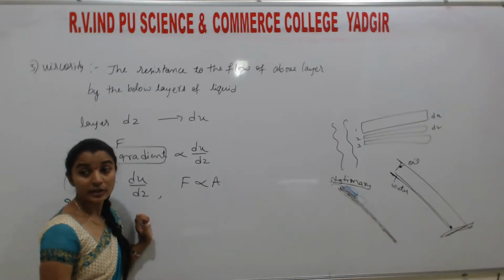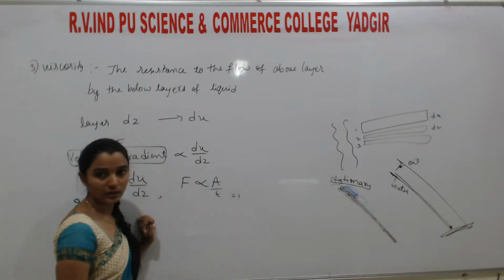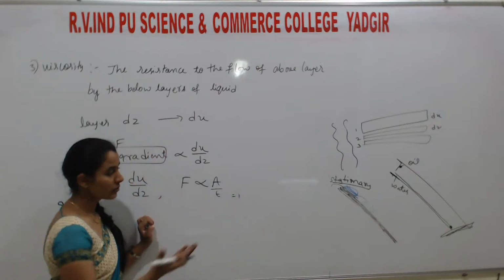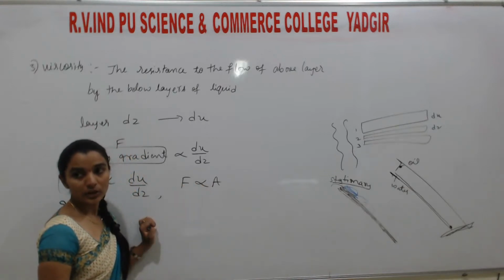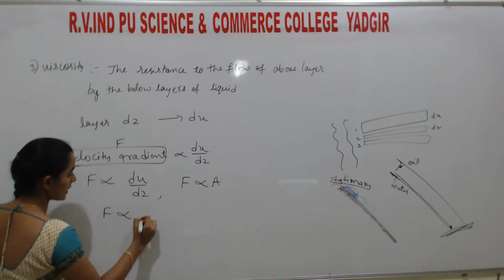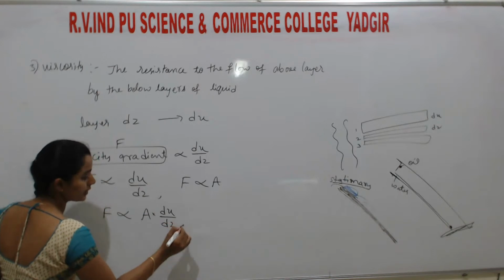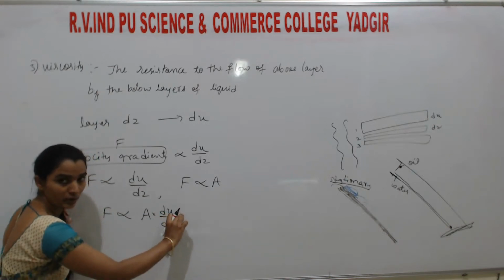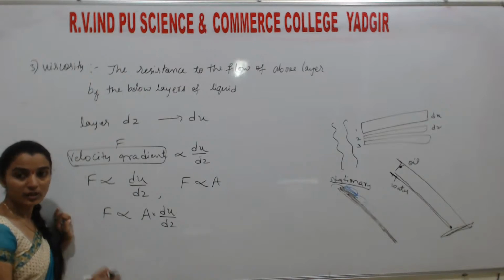I am considering time as 1. So force is directly proportional to area. Comparing these two, students, you get force is directly proportional to A into du by dz. This is changing the surface areas and the layers.